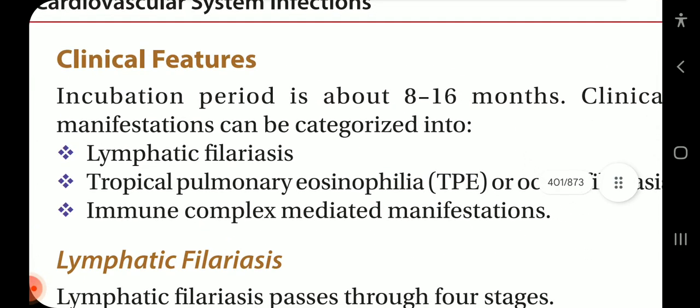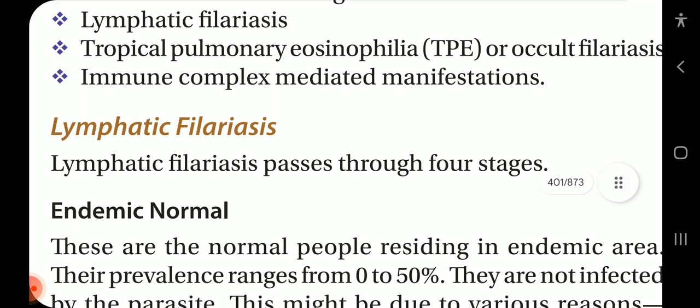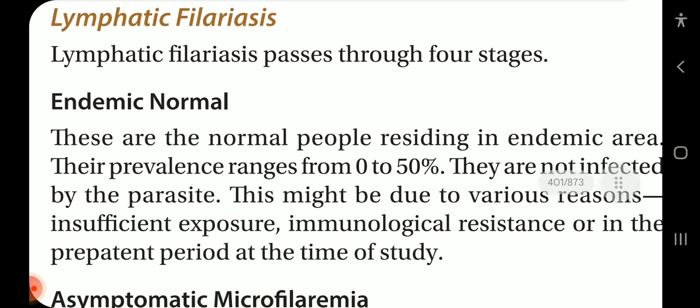Now the clinical features. The incubation period is about 8 to 16 months. Clinical manifestations can be categorized into lymphatic filariasis, tropical pulmonary eosinophilia (TPE) or occult filariasis, and immune complex mediated manifestations. So firstly, the lymphatic filariasis. Lymphatic filariasis passes through 4 stages.